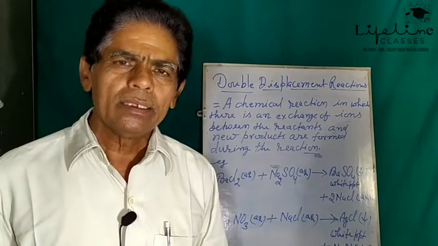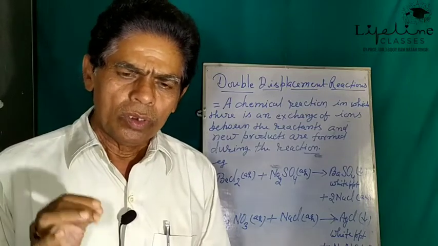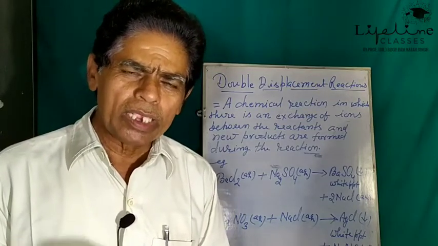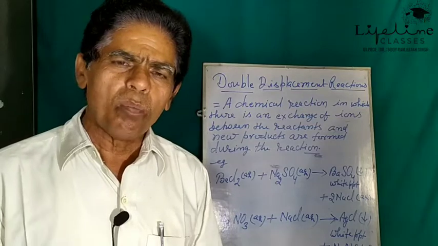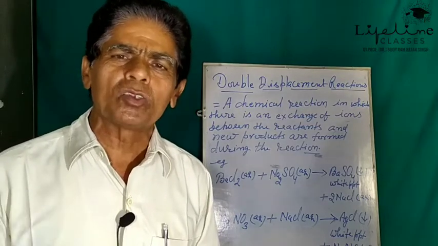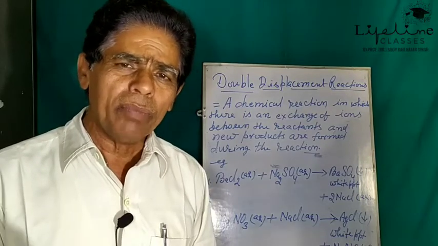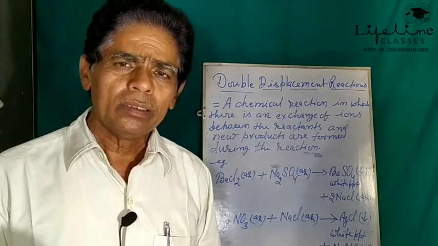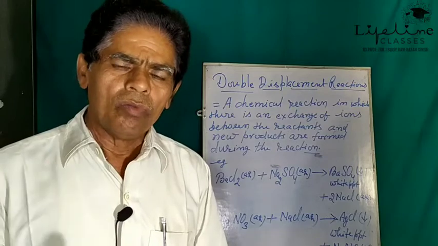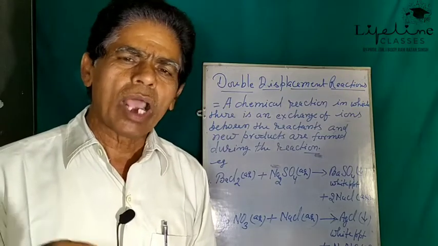It has happened due to the displacement of copper ions from the copper sulfate solution by more reactive metal ions, that is whether zinc or iron.